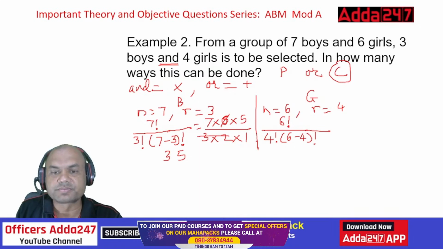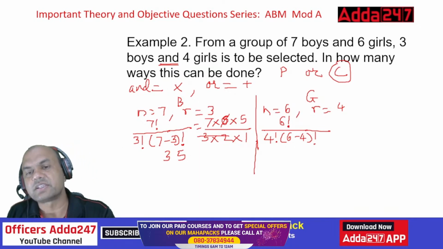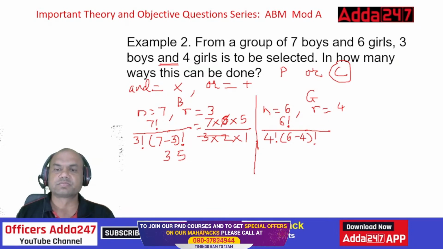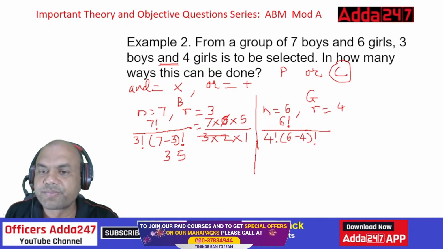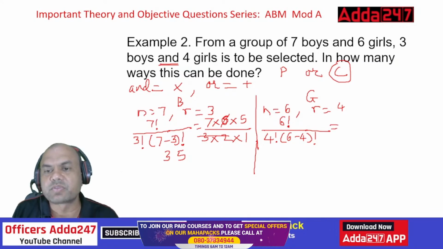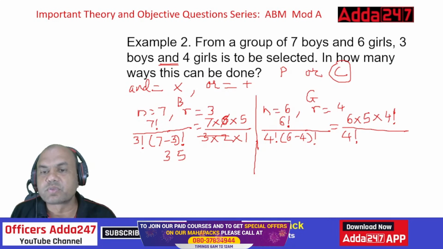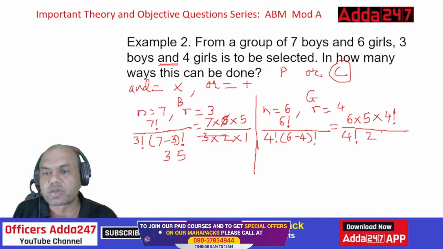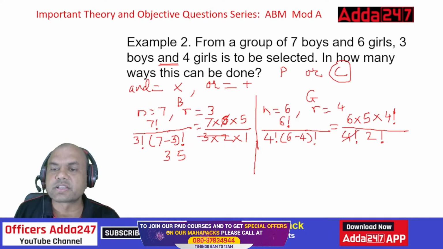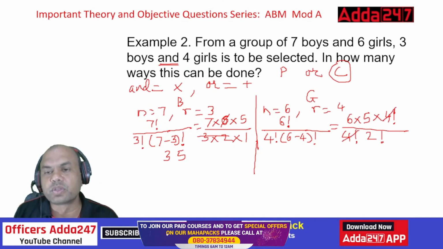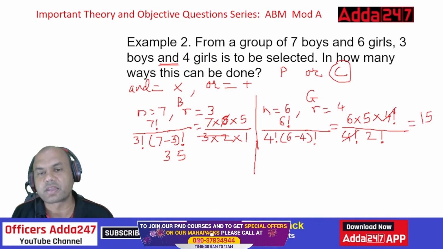What about the girls? Everyone, give me the answer for girls. You can write it this way also, no? 6 factorial means 6 into 5 into 4 factorial, right? And upon 4 factorial, which gets cancelled. And 6 minus 4 is 2 factorial. So if you solve this, what will you get? 2 factorial is 2 only. 3 fives are 15. So the answer is 15. Getting this, everyone?